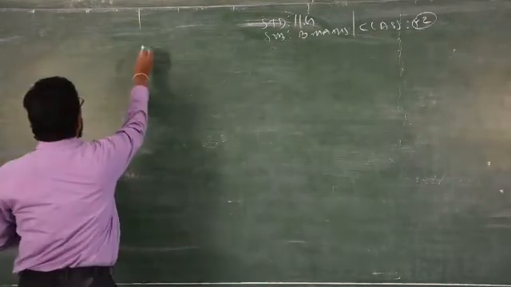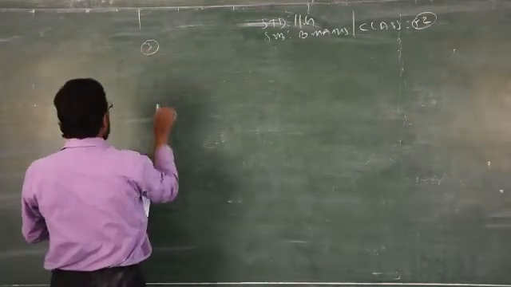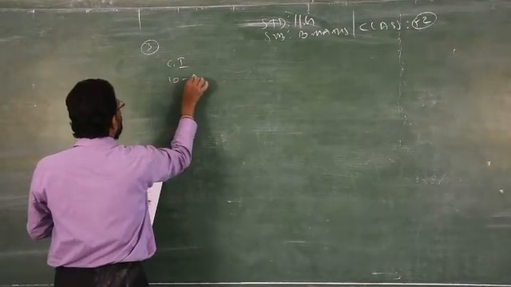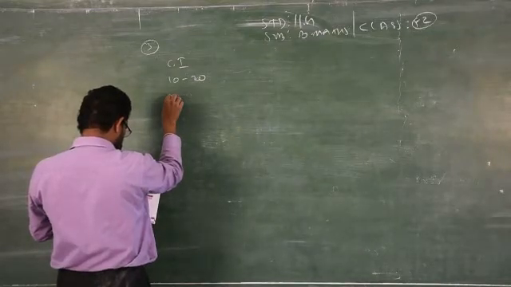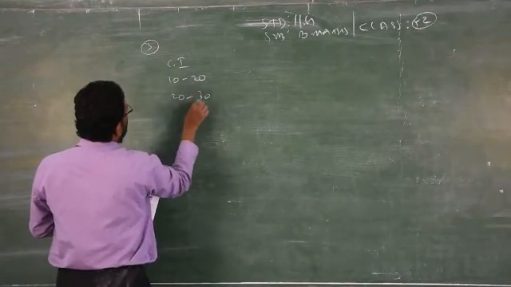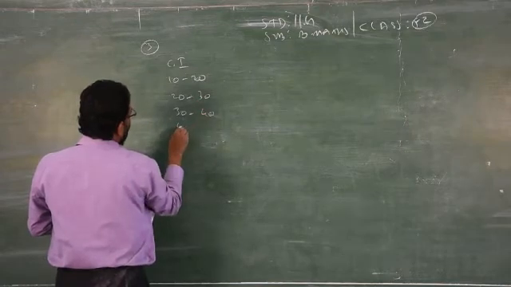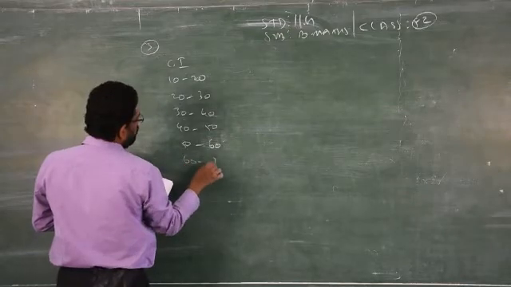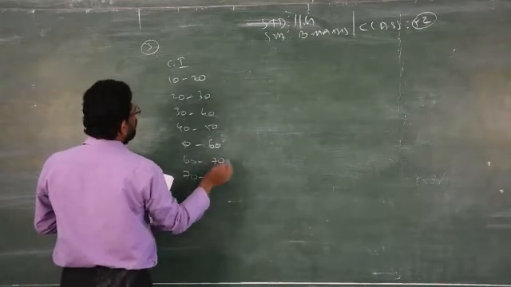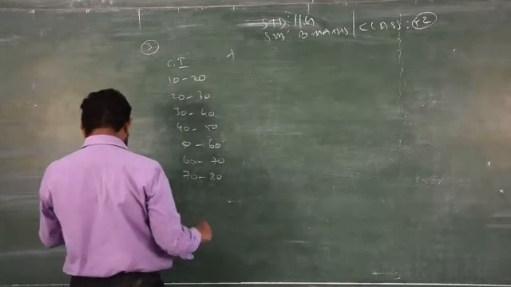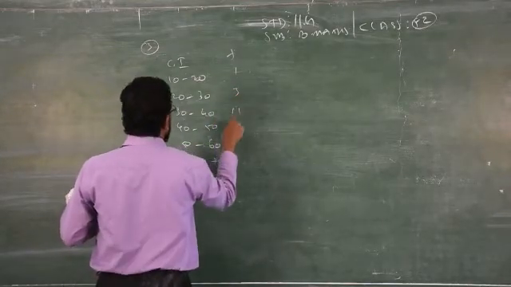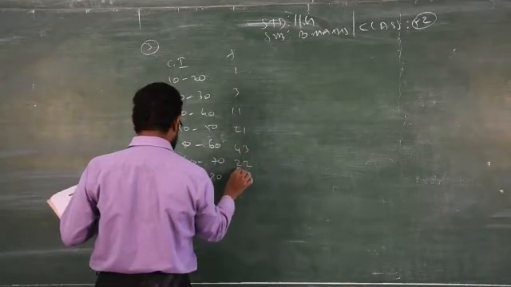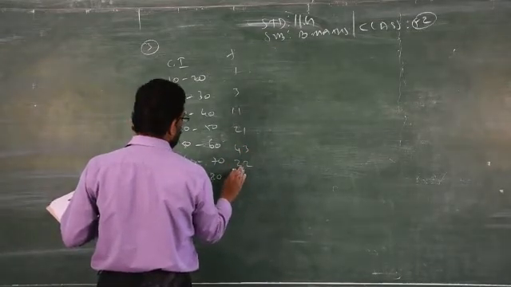Now, question number 3, wages. You can take class intervals 20 to 30, 30 to 40, 40 to 50, 50 to 60, 60 to 70, 70 to 80. Your frequency is given 1, 3, 11, 21, 43, 32, 9.